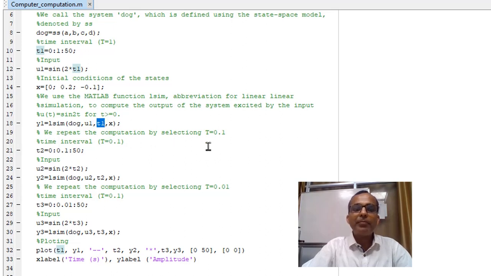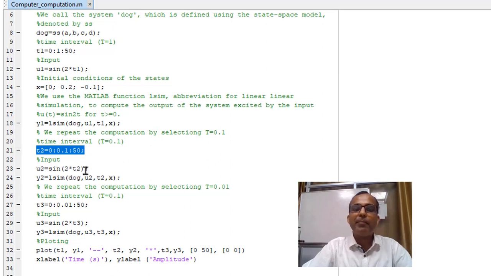Now I have to plot the same thing for another time interval, that is t equal to 0.1. Due to that reason, I have again modified the time instant. Again 0 to 50, but the sampling instant here is 0.1, so again I have to create a sample at each 0.1 second.